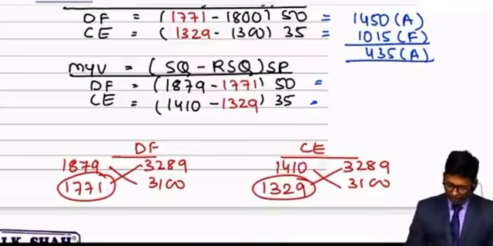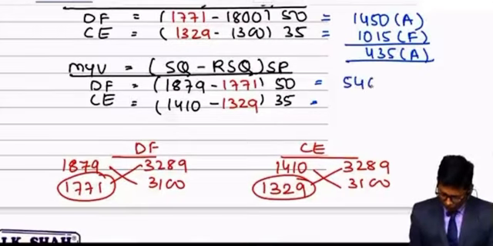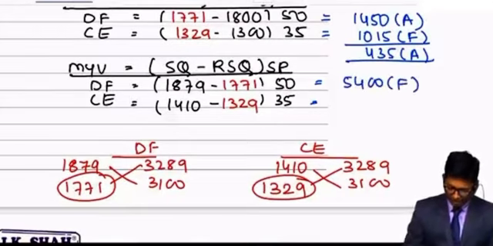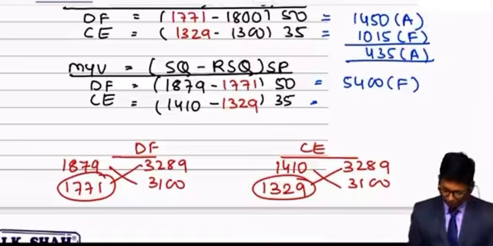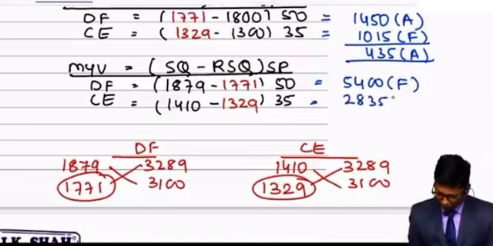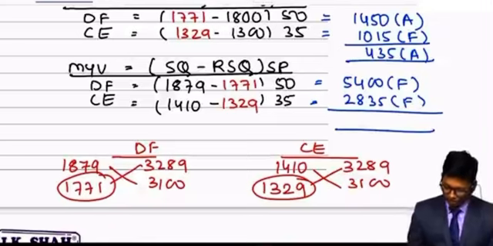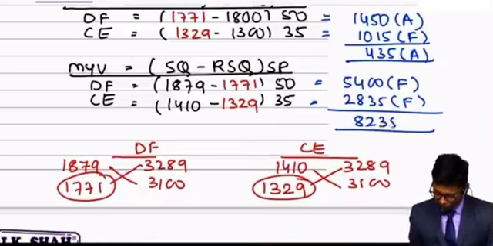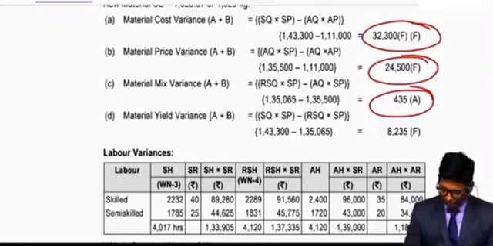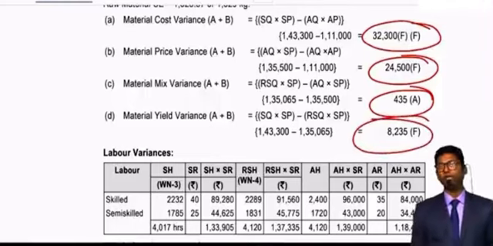And the last calculation, 1879 minus 1771 into 50 is equal to 5400 favorable, and 1410 minus 1329 into 35 will give you 2835 favorable, and when you add up both the values as both are positive, you will be getting 8235 favorable answer. Even you can cross check, 8235 is done.